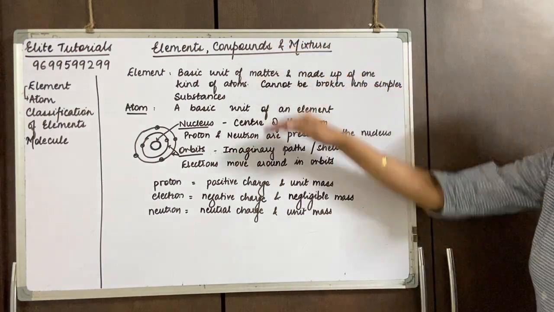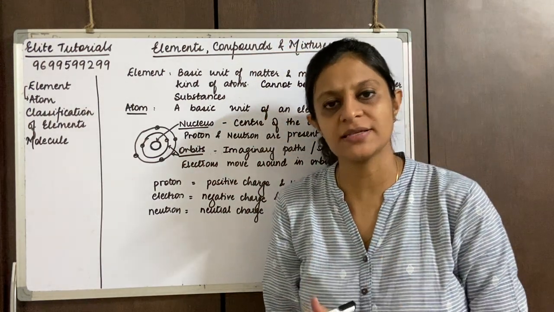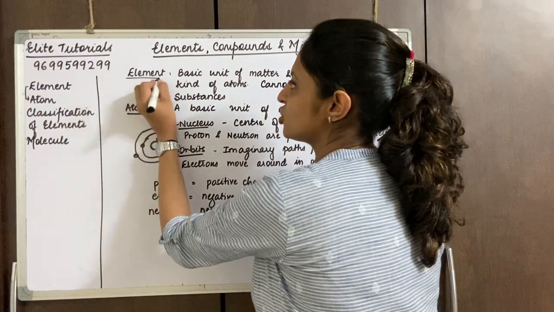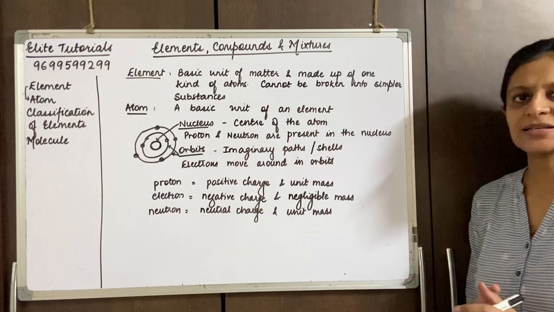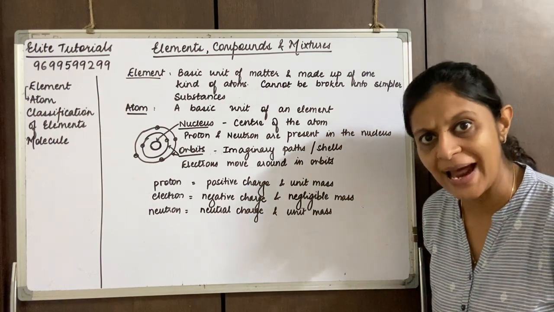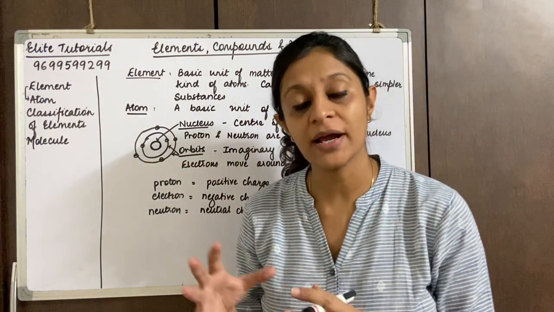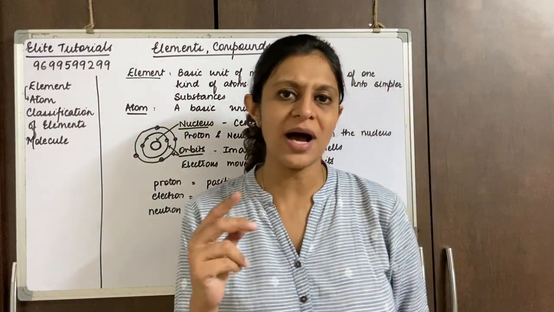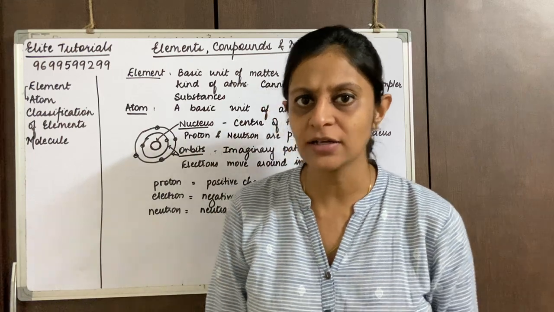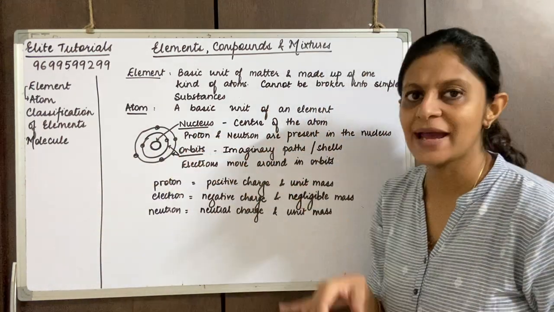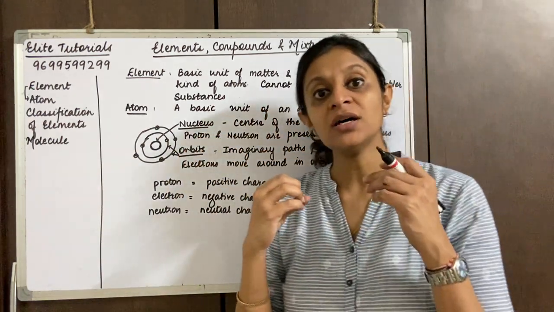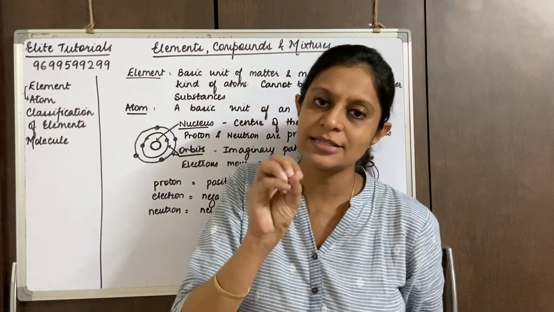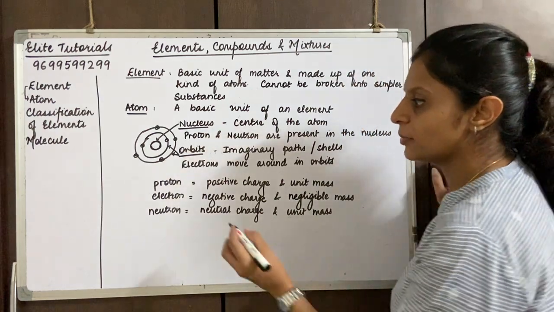I'm sure you've understood the basics. This is the basic of elements and atoms. So this was the definition of an element, and we discussed the atom very quickly. Now what kind of question can be expected over here? They might ask you to name the two parts of an atom. So you say nucleus and orbits. What are the subatomic particles? The particles present inside the atom are called subatomic particles.